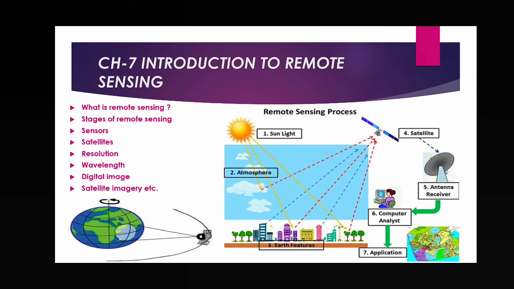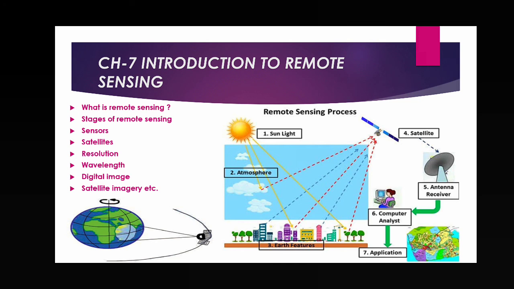Then stages of remote sensing. Stages means the total process. Here a diagram is given: first of all, EM or electromagnetic radiation comes from the satellite, then it touches the earth's surface, different types of features, and then it goes back to the satellite. The satellite captures this image, then it goes to the antenna receiver, then to the computer, then we analyze the data, come to a conclusion, and apply this knowledge to make our society better.